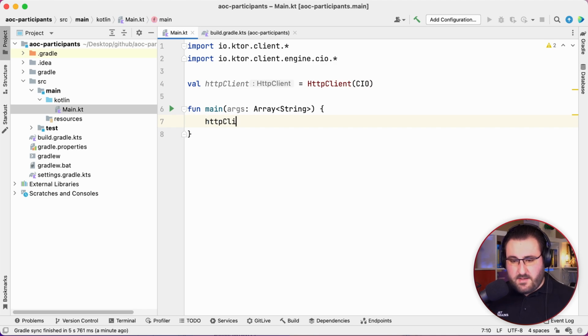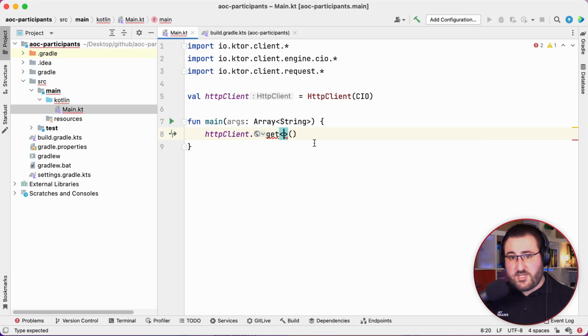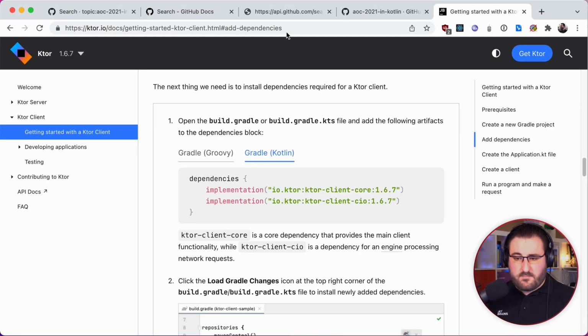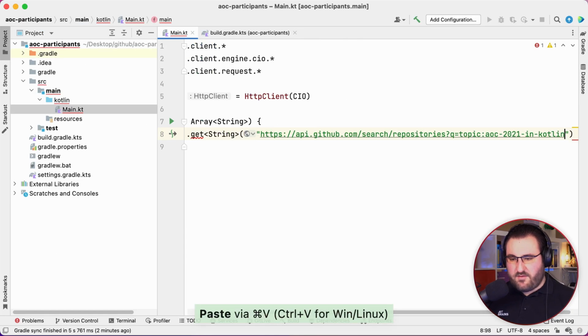Not very surprising. So let me just, for example, make the get request that we just made. The generic type of the get function is going to be its return type. For now, we'll just work with a string. We can make this a little bit more fancy in just a moment. And then, of course, we need to pass the endpoint. I'm just going to copy this from my API request that I made in the browser earlier.